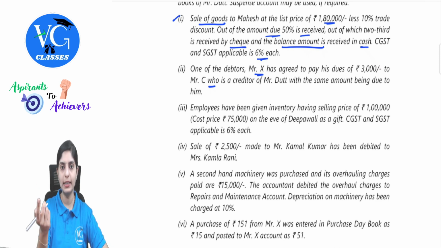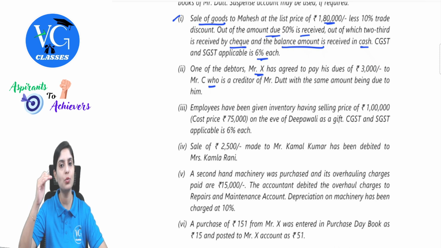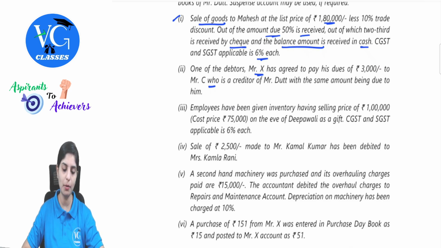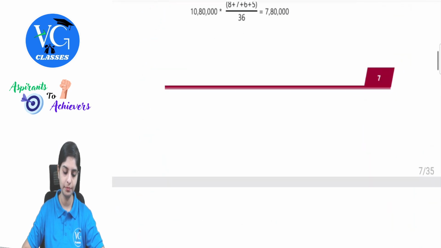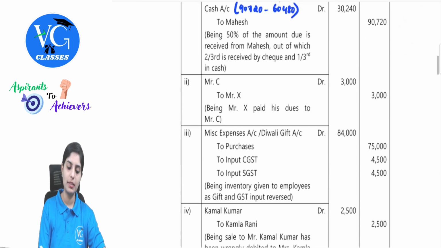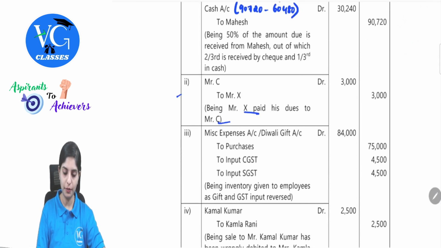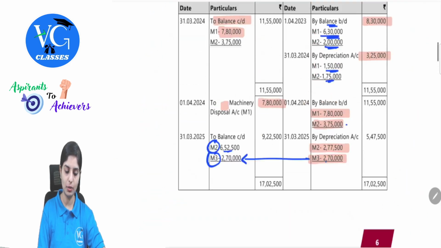C was your creditor. If you are the one preparing these entries, C was your creditor, so a creditor would have a credit balance. When we are settling the amount, his balance would also come down. So the entry will be Mr. C's account debit to Mr. X account with the amount 3,000, 3,000. Mr. C to Mr. X. Relevant narration should also be observed. 3,000 and 3,000.